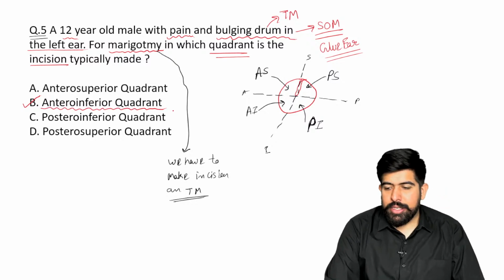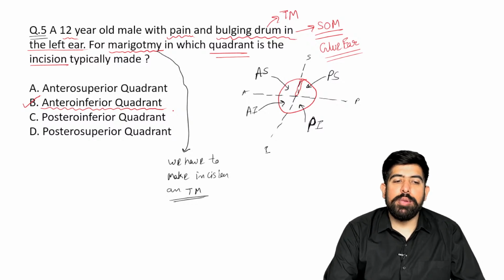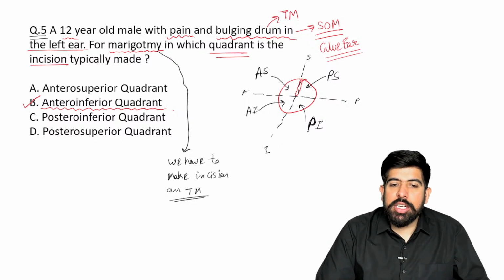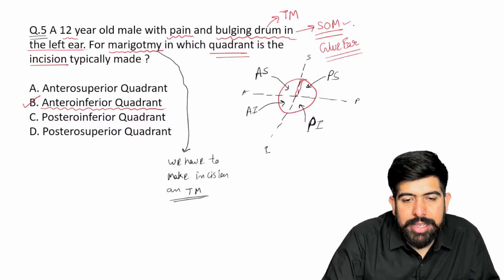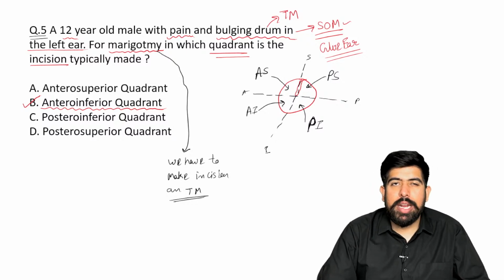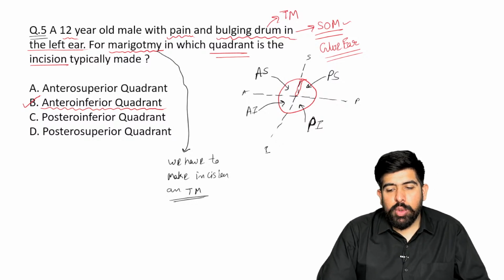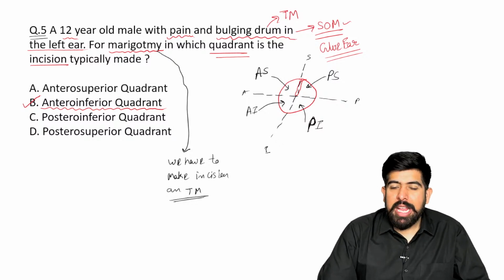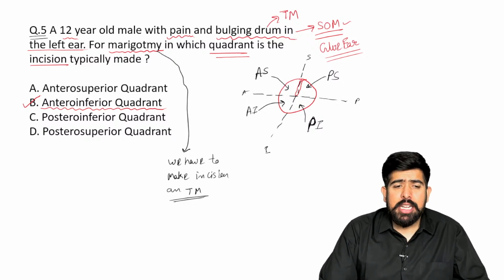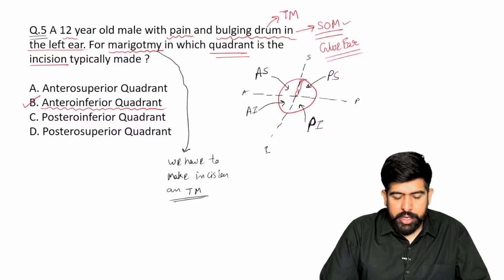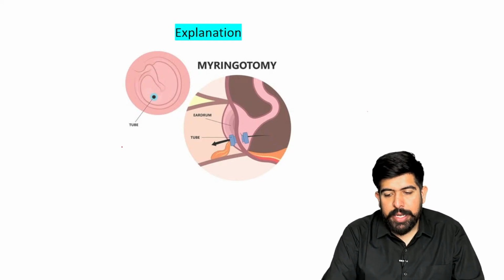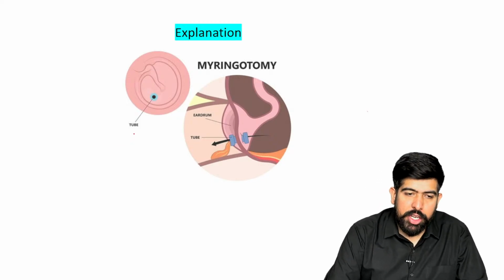Of course, some books say that we can do it in the posterior inferior quadrant also. But in the condition of SOM, serous otitis media, in a child, say a 12-year-old male patient, I will put this cut or incision in the antero-inferior quadrant. Now I can show you this, and I will of course explain what a grommet is.